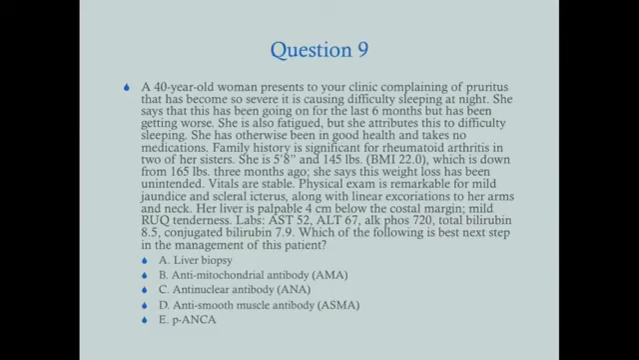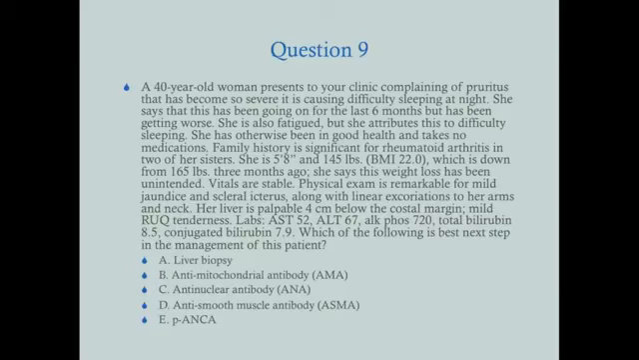A, liver biopsy. B, anti-mitochondrial antibody, or AMA. C, anti-nuclear antibody, or ANA. D, anti-smooth muscle antibody, ASMA. Or E, pANCA, also known as perinuclear antineutrophil cytoplasmic antibody. Okay, I'll give you some time to pause it. This is a tough one.